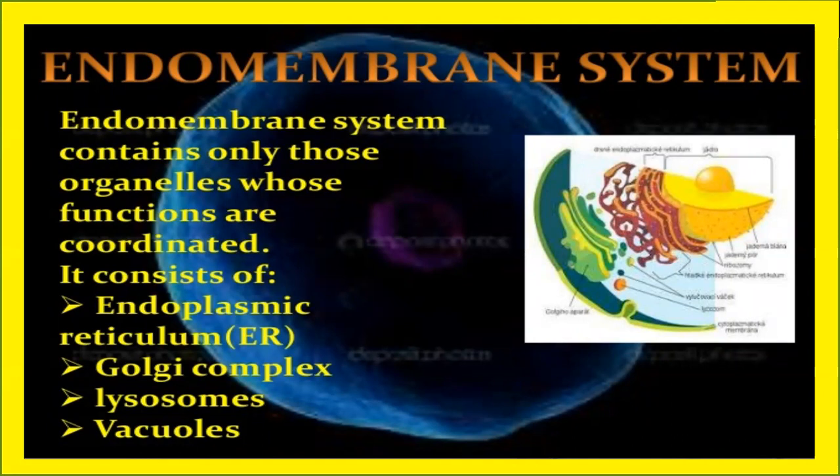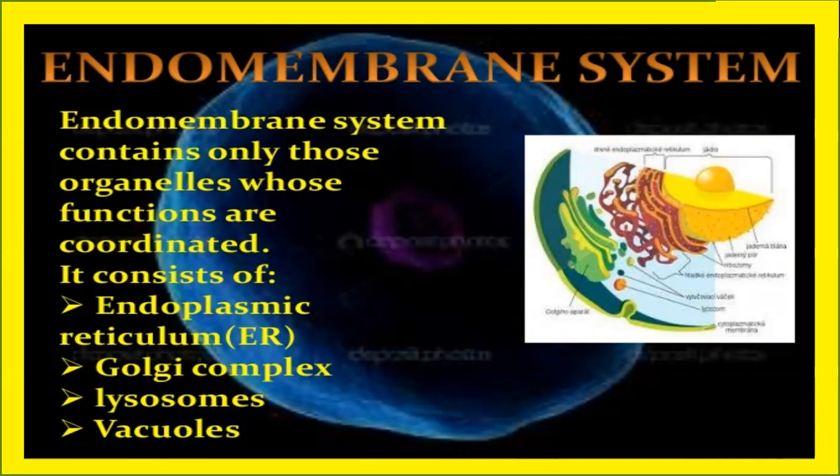I repeat once again, each and every membrane bound cell organelle has a distinct structure and function. Many of these cell organelles are considered together as an endomembrane system because the functions of these organelles are highly coordinated.